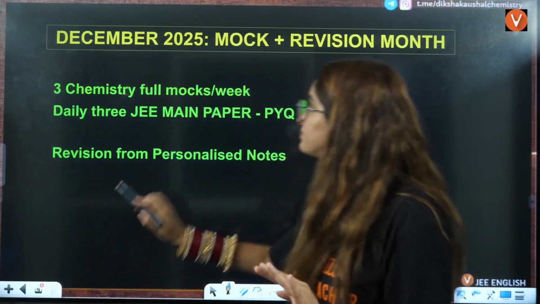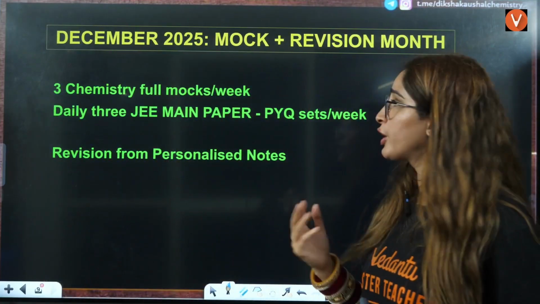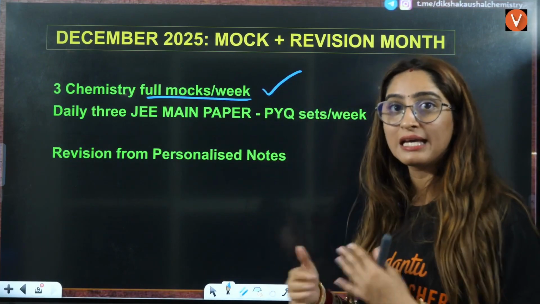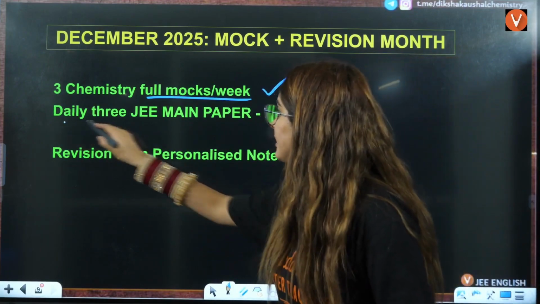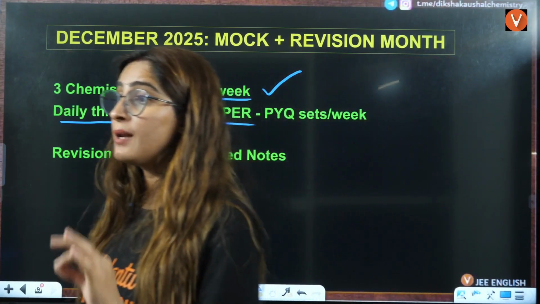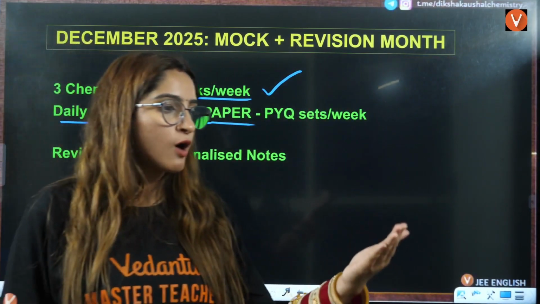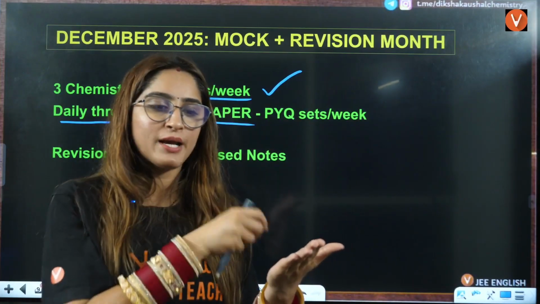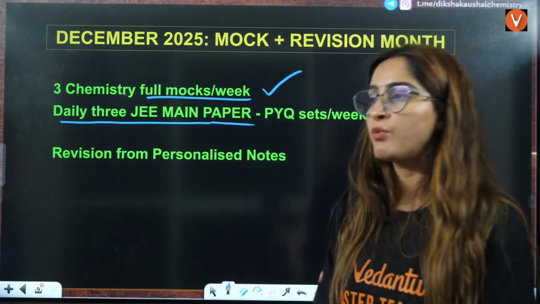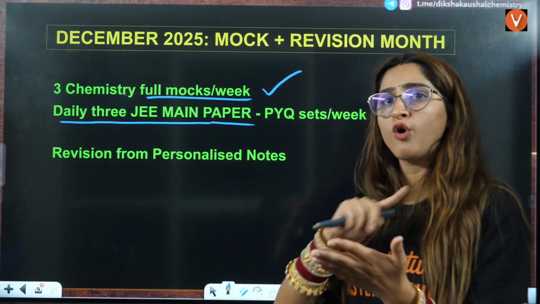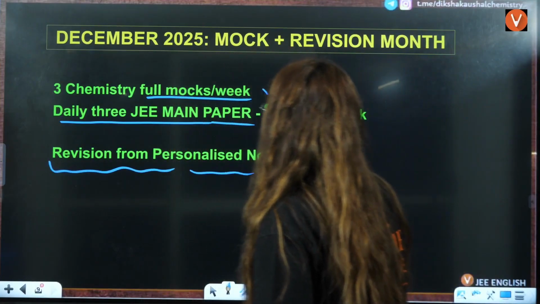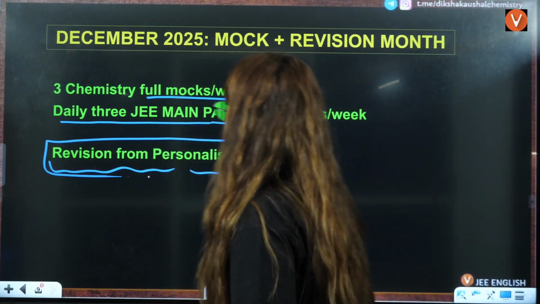Okay. Now, December, what you have to do? 3 chemistry full mock tests per week. Increase the frequency. Daily 3 JEE Main papers you have to solve. Yes, full paper. That means you pick out a paper, and solve that paper. Attempt 1, attempt 2, 2024, all the shifts you have to solve. Revision from personalized notes, okay?